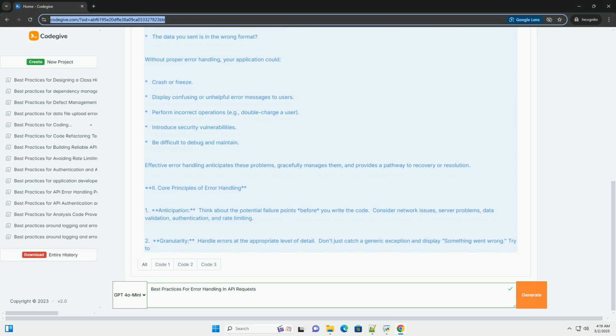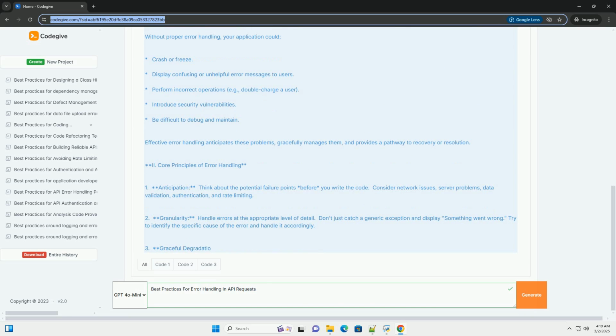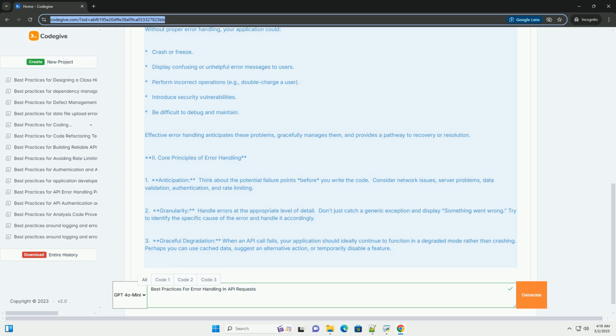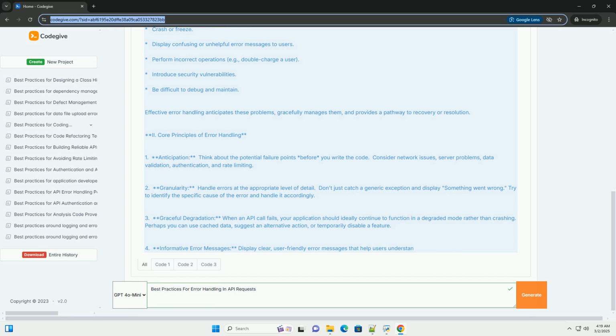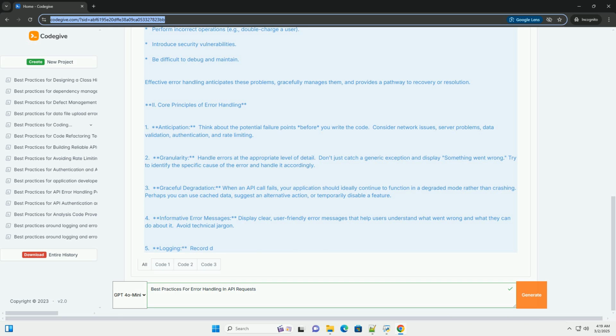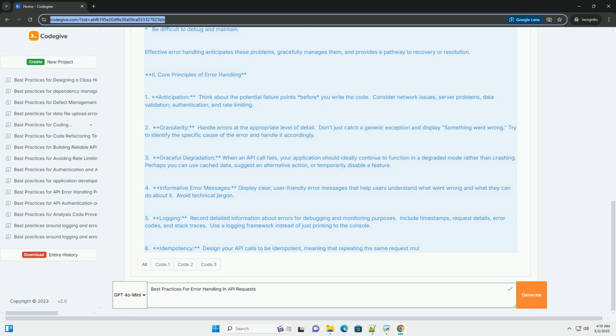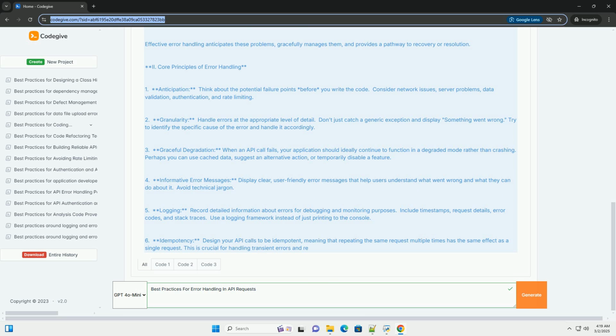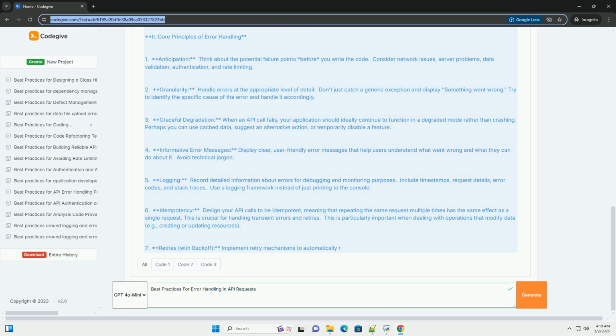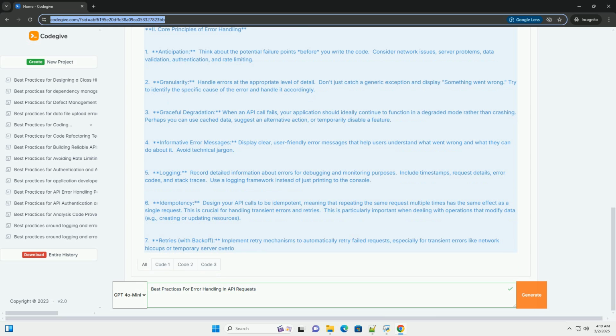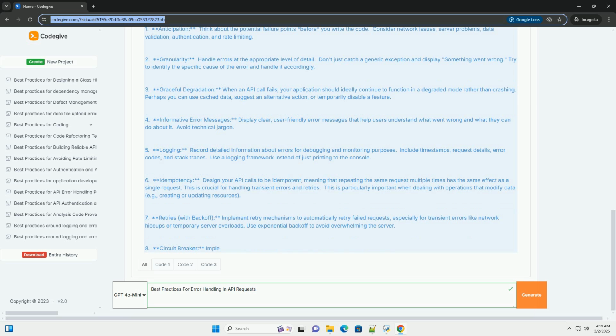Why error handling matters in API requests. Imagine your application makes a request to an external service, for example a payment gateway, a database, or a weather API. What happens if the network connection drops? The server is overloaded and returns a 500 error? The API requires authentication, but your credentials are invalid? The API is temporarily unavailable for maintenance? The data you sent is in the wrong format?